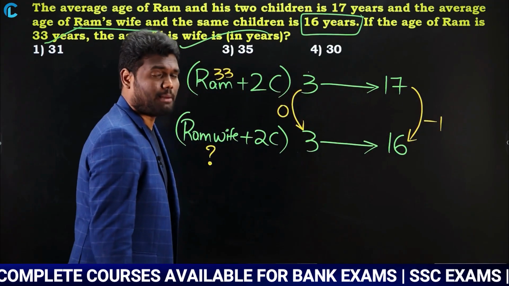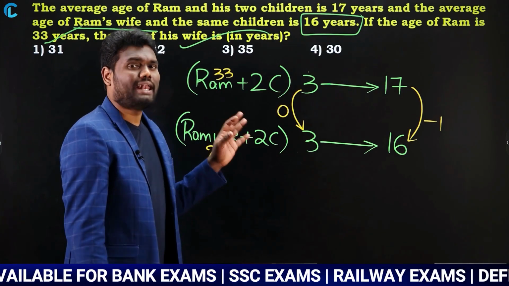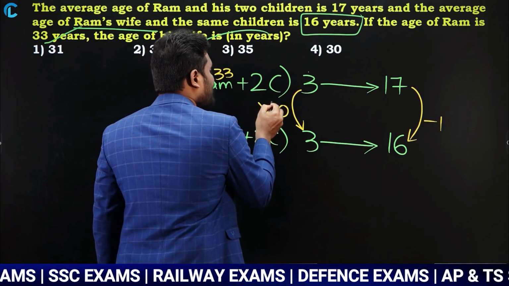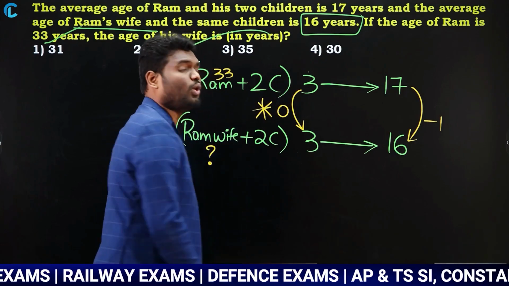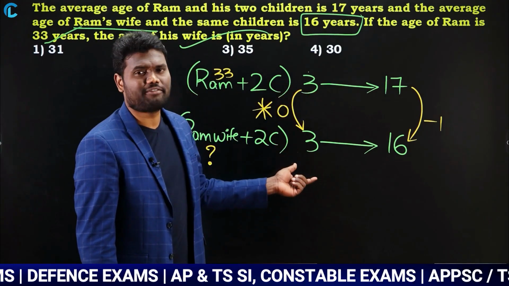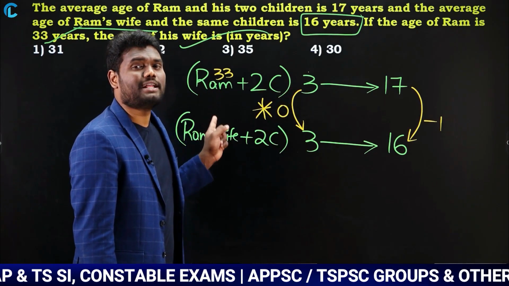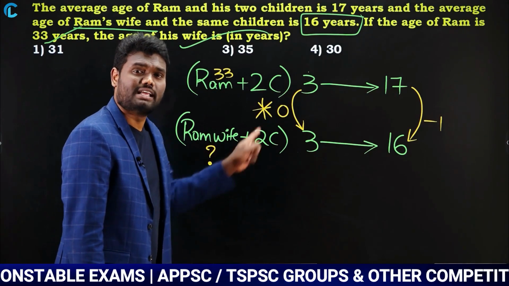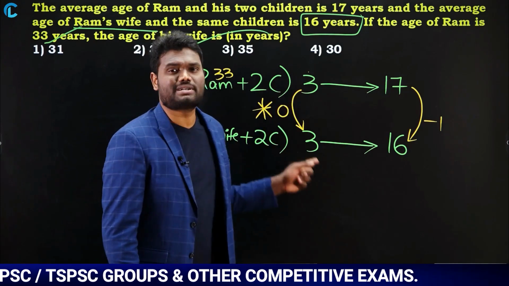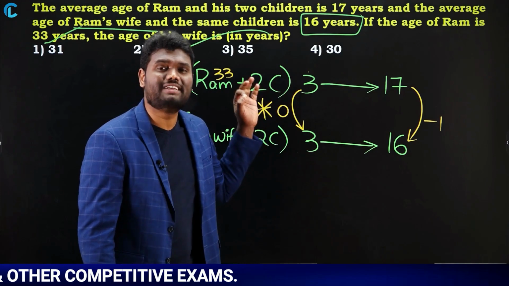Now, whenever the questions are regarding replacement, your left hand side difference will always be 0. Why? Because here you have 3 persons, here also you have 3 persons. The question is saying that instead of Ram you replaced with Ram's wife, which means the number of persons will not change in replacement. As the number of persons will not change in replacement, the left hand side difference is always going to be 0.